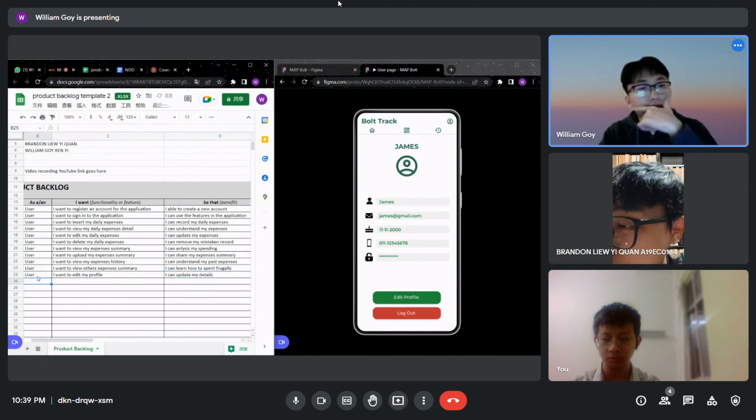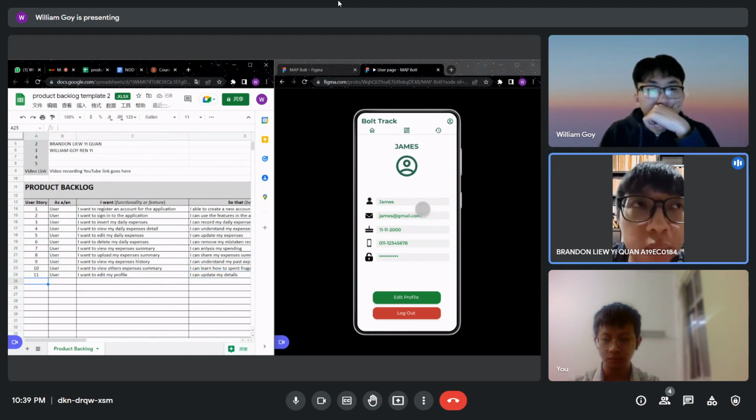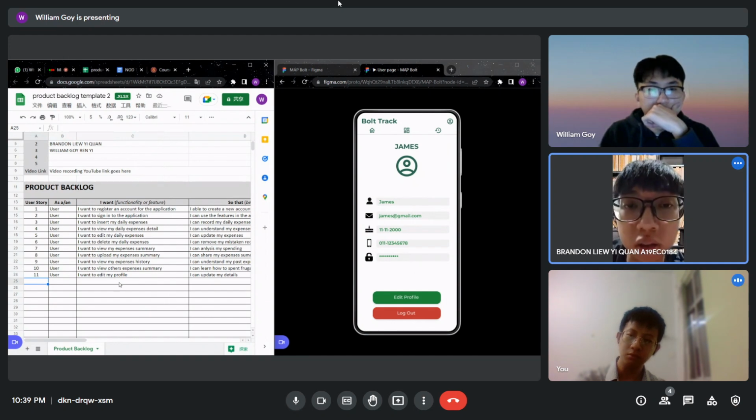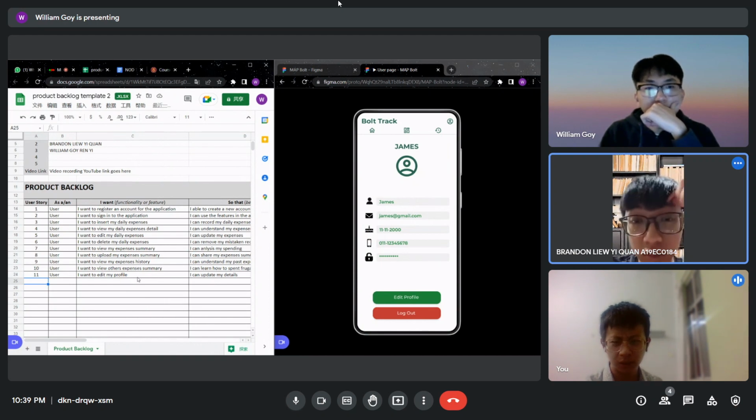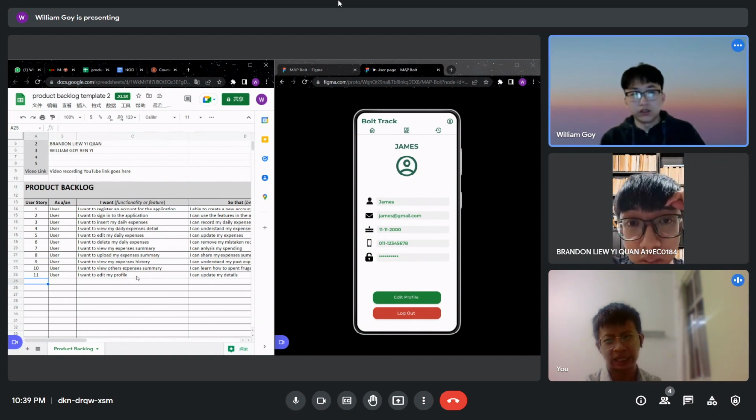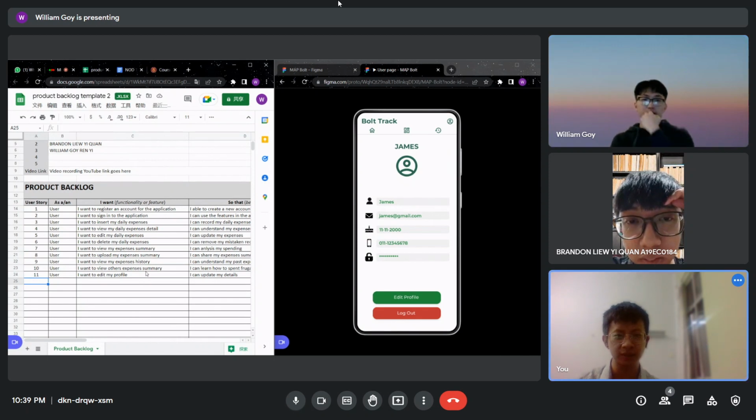Is that okay? I can update my details, or I can update my old details. I think "I can update my details" is okay. How about you guys? I think that will be fine. So is anything missing? View profile, is it needed? No, I don't think so. I think view profile would be too detailed for that. Okay, so we can move on to the admin part.